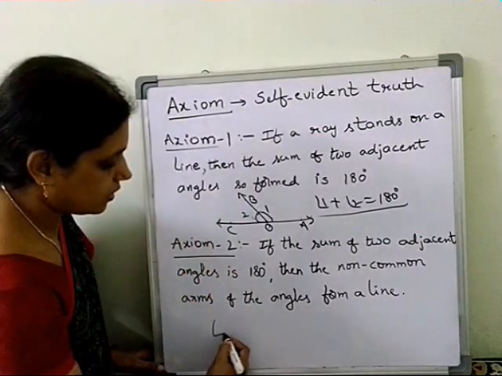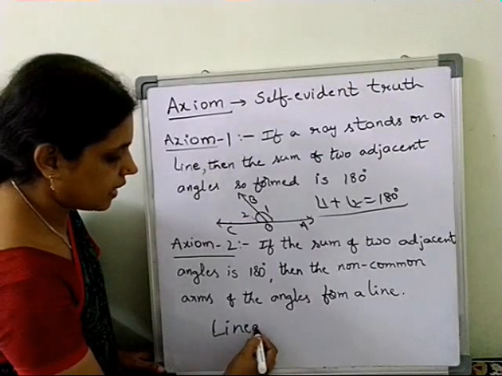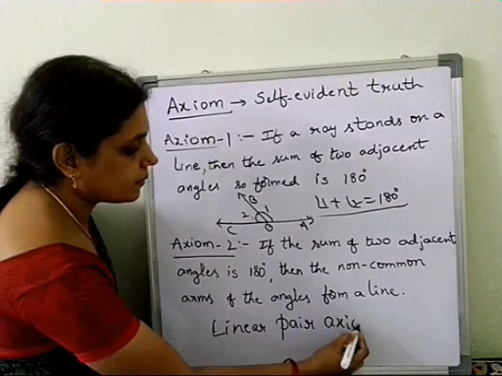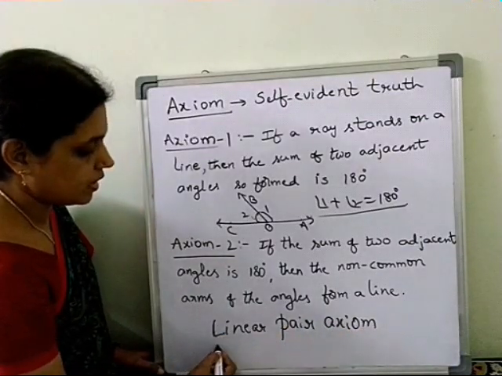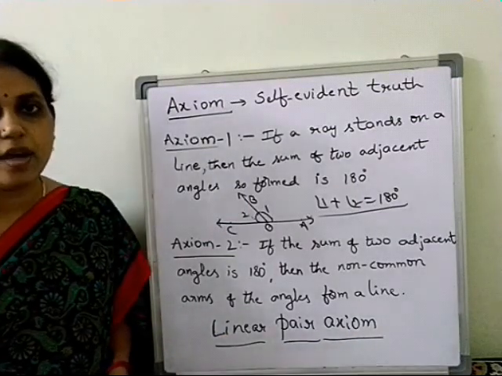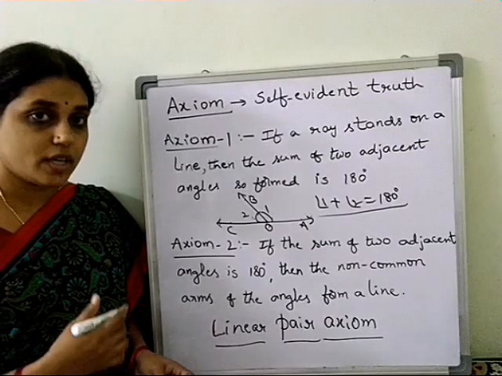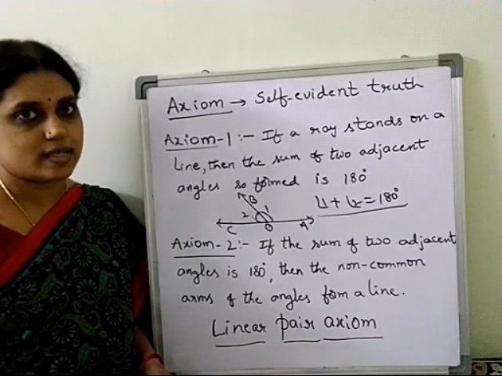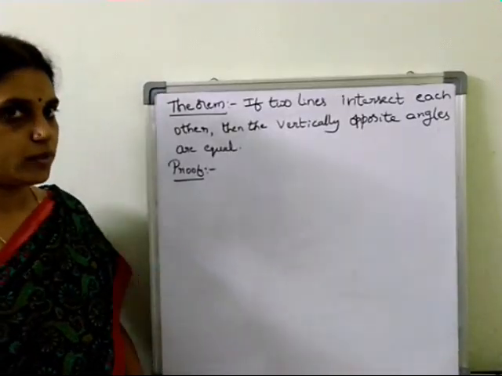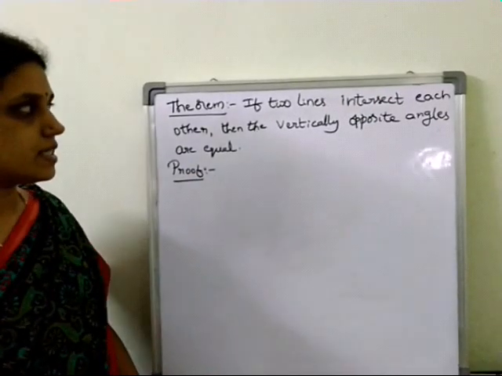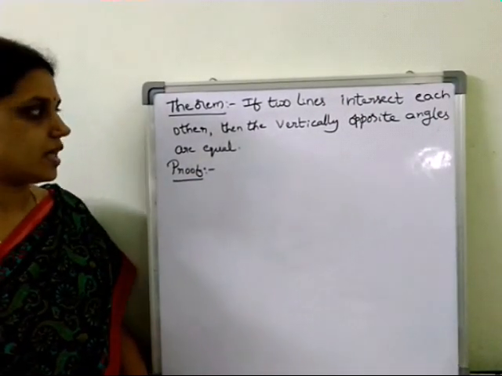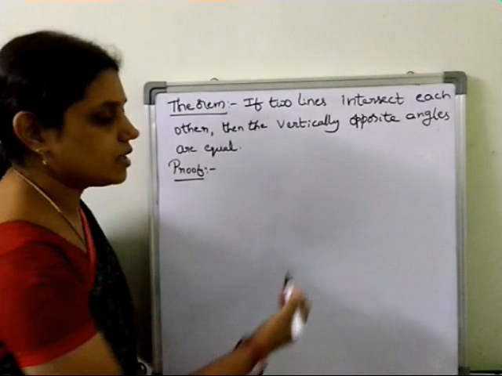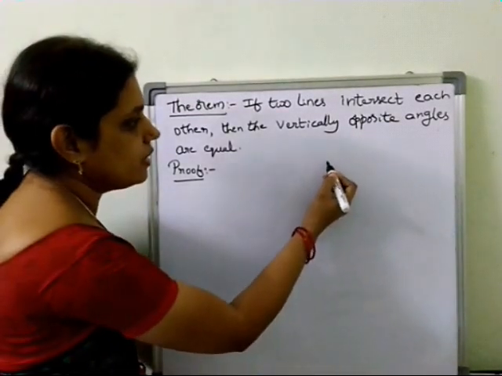These two together are called the linear pair axiom. Understood? So actually this linear pair axiom we are going to use to prove the other theorems. Hope all of you understood these two axioms. Now we are going to prove one theorem. The statement is, if two lines intersect each other, then the vertically opposite angles are equal. Actually we already know that statement. We used it in many sums also. But now we are going to prove it.